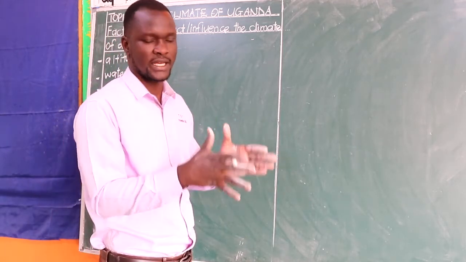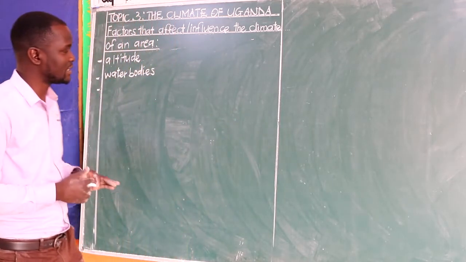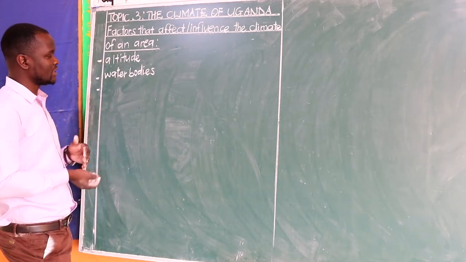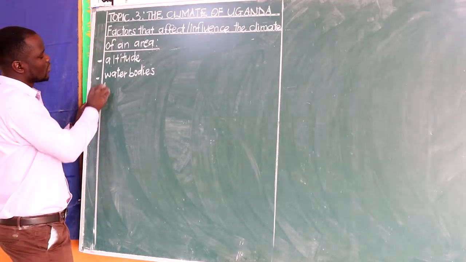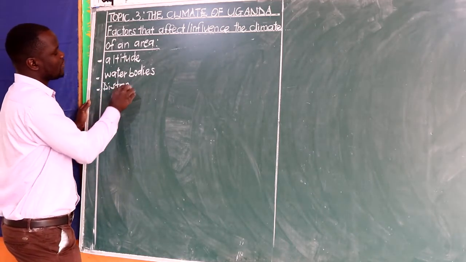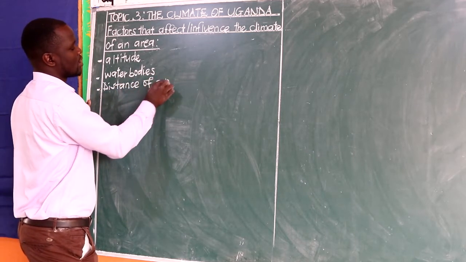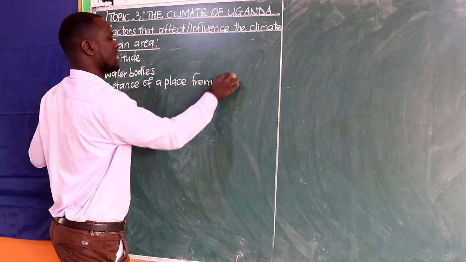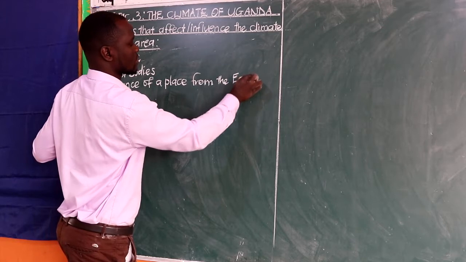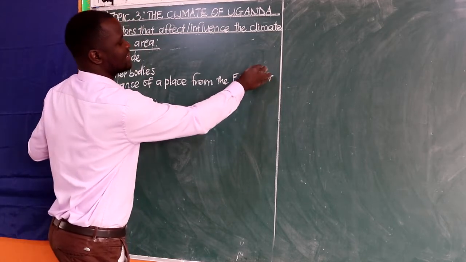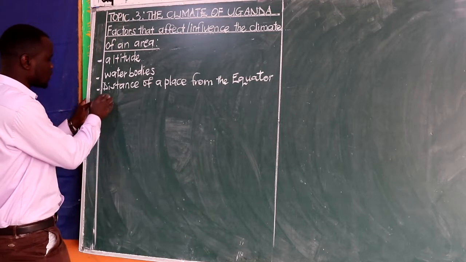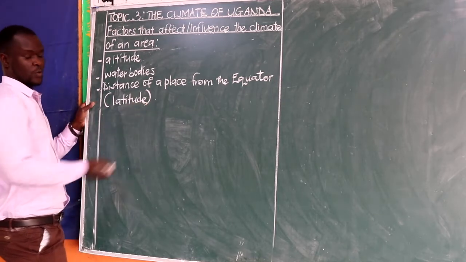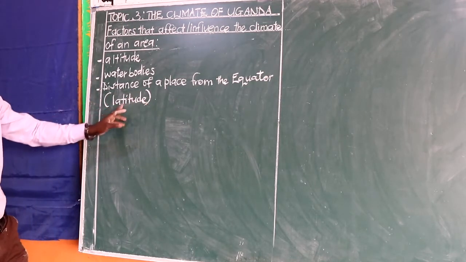We said areas which are near the equator receive direct sunlight, which enables transpiration and evaporation to take place, and eventually rain is formed. So we say distance of a place from the equator. The distance of a place from the equator is what we simply term as latitude. We call it latitude, not latitudes, but latitude.